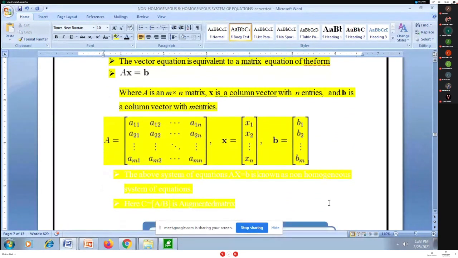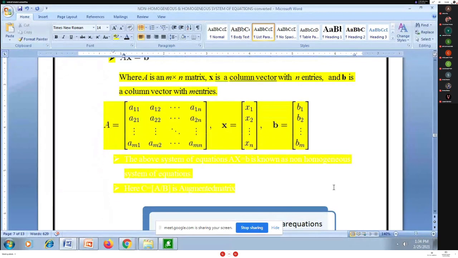AX = B, where A is the coefficient matrix, X is the column matrix of unknowns, and B is the right-hand side constant matrix. So how do we go about solving this type of non-homogeneous system of equations? Remember, I have to correlate this with rank. Yes, I will correlate this non-homogeneous system of equations with rank. How do we do that?